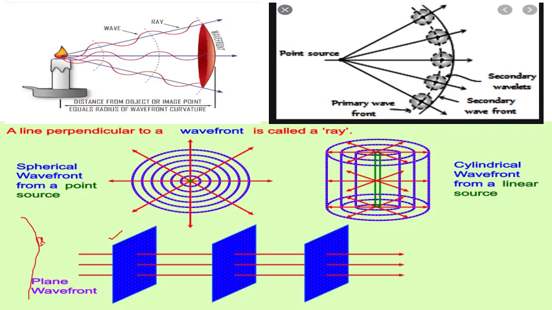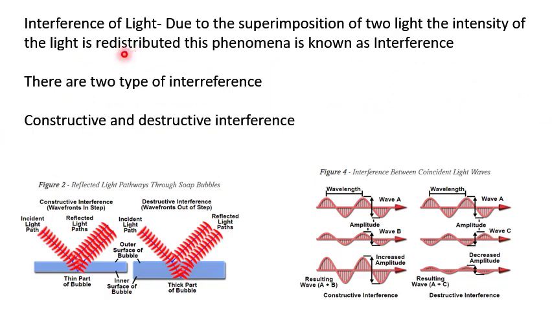Okay, now the next thing is why Huygens gave this wave theory, explaining that light behaves like a wave. He wanted to explain interference. So what is interference? Basically, interference is the superimposition of two light rays, due to which the intensity is redistributed. So the redistribution of intensity due to the superimposition of two light rays is known as interference. There are two types of interference: constructive interference and destructive interference.